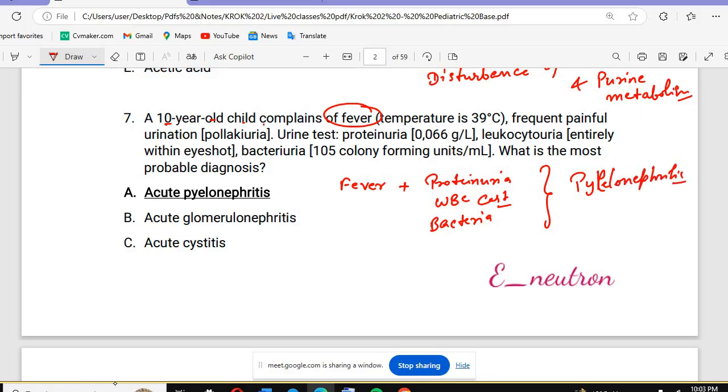Okay, if you see the patient is having the RBC cast in the urine, the most probable answer will be glomerulonephritis. Glomerulonephritis means you have the nephrotic and the nephritic syndrome.